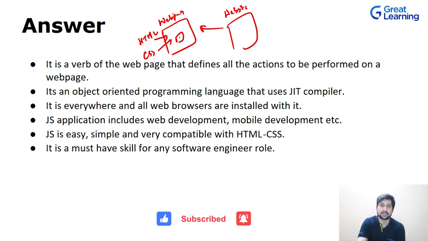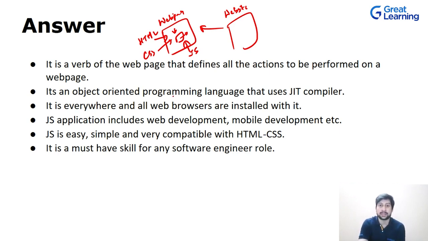Now for any actions, let's suppose here you have a button. Once you click on this button, let's suppose you want to create a new image and that should be rendered over here. So any actions that you are performing on this web page is basically your JavaScript. It is known as the verb of a web page that defines all the actions to be performed on a web page.